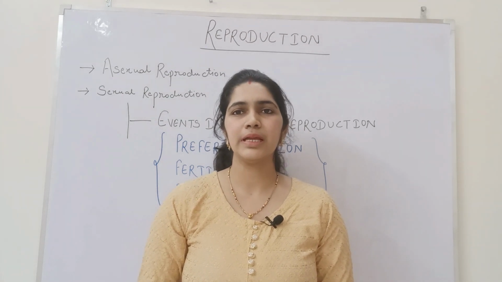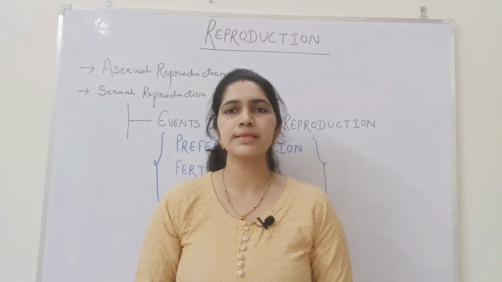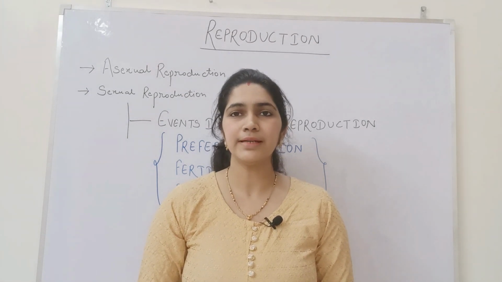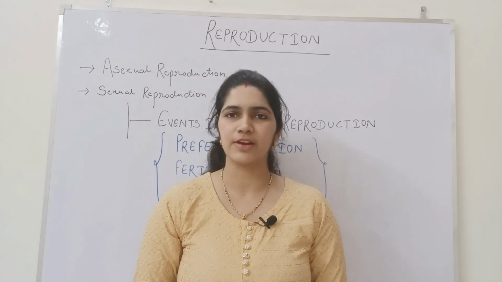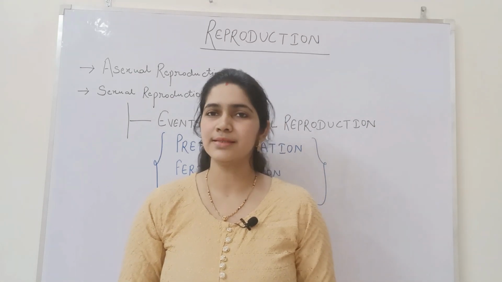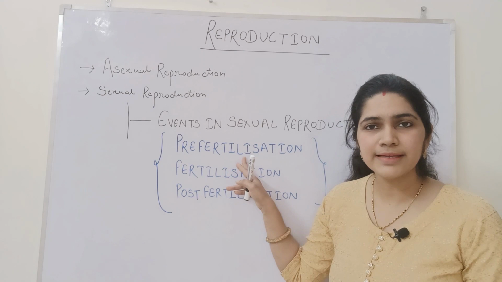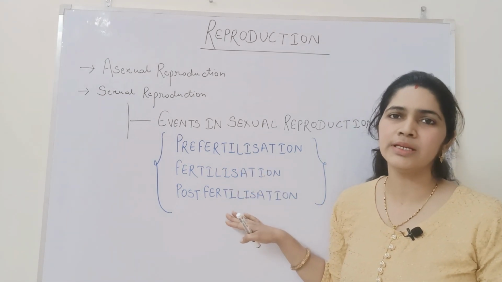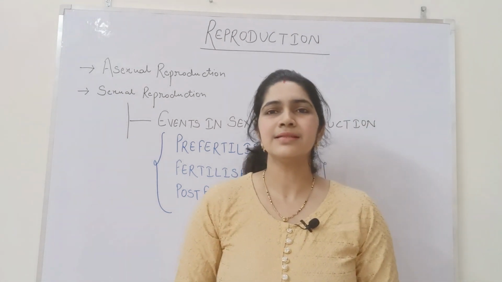Sexual reproduction is a very complex process as compared to asexual reproduction, and the events that take place in sexual reproduction are categorized as pre-fertilization event, fertilization event and post-fertilization events. Now let us start our topic.